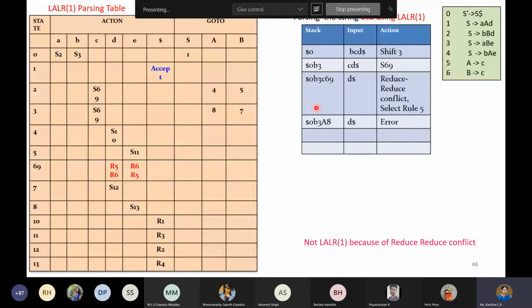Okay, means even though we use the strategy, for some of the strings it may not accept. Why? Because of the conflict. So if you want to leave it with the conflict, yes, you can leave it, or you can resolve it by selecting using some strategy, that is also fine. But here the strategy also fails even though the string is accepted. So that is the conclusion I am making. Anyway, this particular grammar is not suitable for LR of 1 because of the conflict. Okay, so we will proceed with the next example, students.